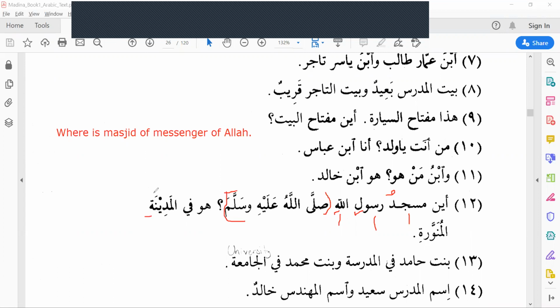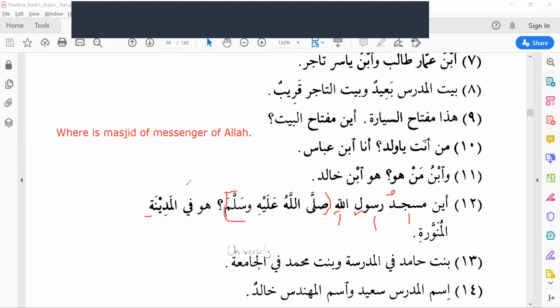Arabic is very important, how you are giving the haraka to a noun. It depends on the haraka. They will understand the quality of your Arabic grammar.